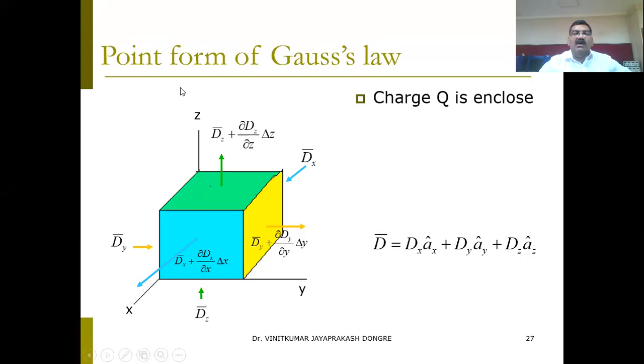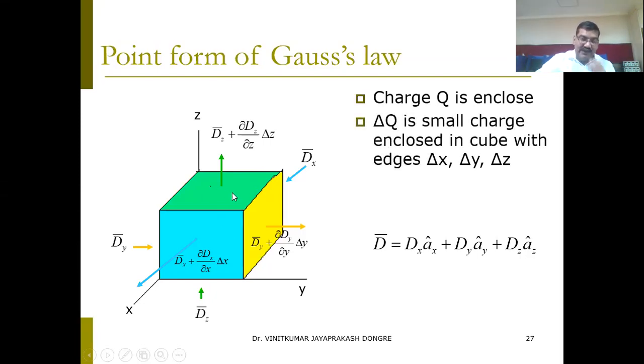What is the point form of the Gauss law? Here, a charge Q is enclosed in this enclosure. It may be a parallelepiped or maybe a cube. It looks like a cube, but it may not be. So del Q is the small charge enclosed in the cube, with edges along the x-axis, del x, del y, del z. So this is the cube with edges along the x-axis, the y-axis, and the z-axis. The charge enclosed, del Q, equals rho v into del v.